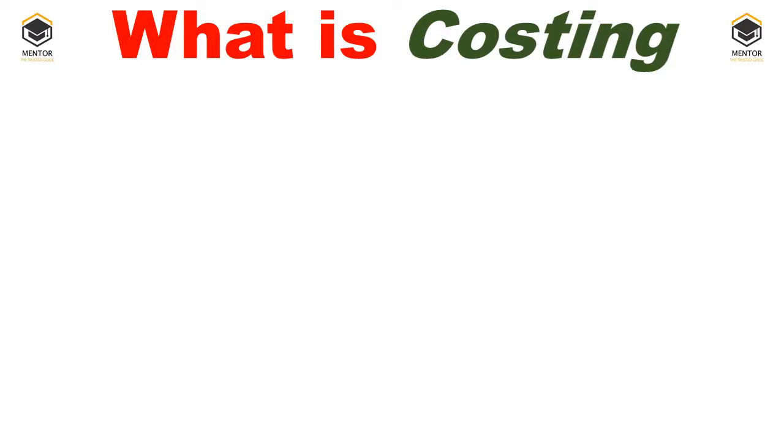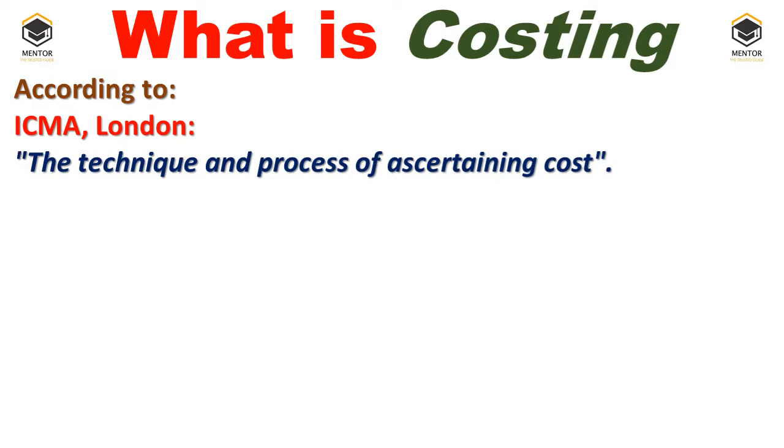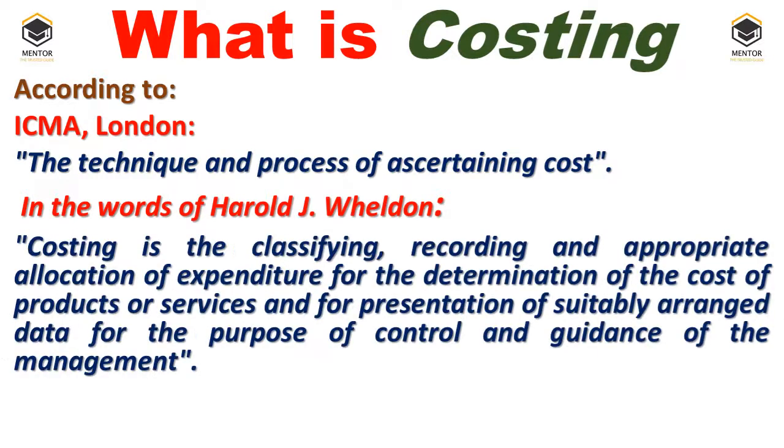What is costing? Here costing refers to the technique and the process of ascertaining the cost. And in the words of one more author, costing is the classification, that is classifying, recording, and appropriate allocation of expenditure for the determination of the cost of a product or service, as well as for presentation of suitably arranged data for the purpose of control and guidance of the management.